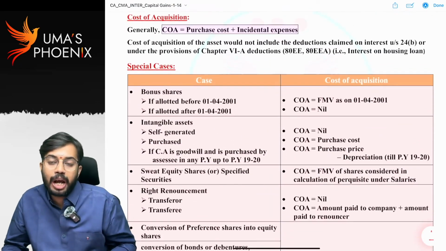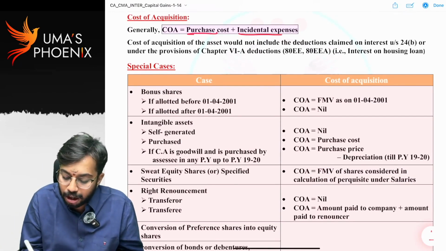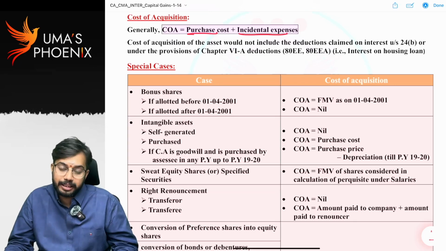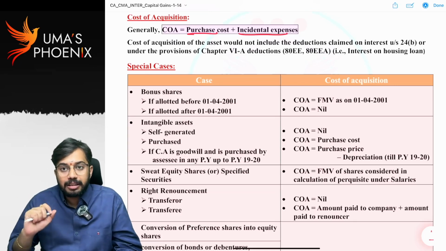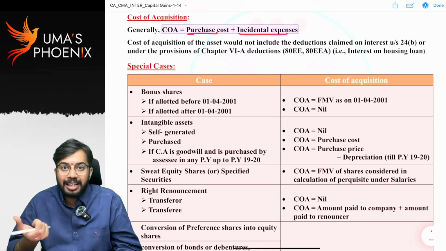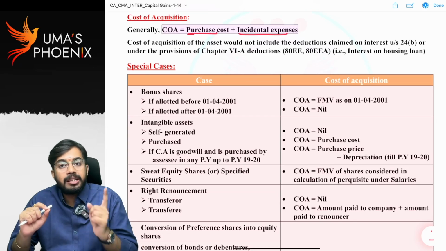Sir, how to calculate cost of acquisition? Cost of acquisition is equal to purchase cost plus incidental expenses. What do you mean by this? I purchased one land. Land is a capital asset, right? But to purchase that land, I have paid stamp duty.